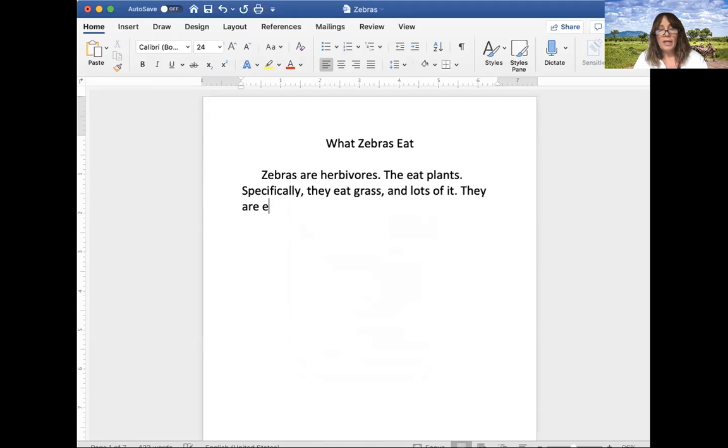They are eating all the time. So they have to move around to find sources of grass and water.